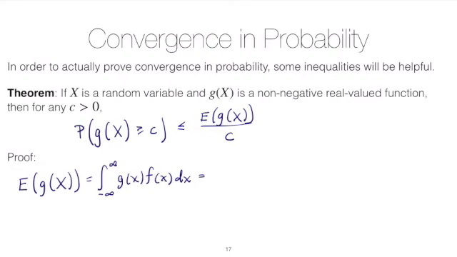So this last week in class, we introduced the notion of convergence in probability. And remember, the goal for studying this topic is to apply convergence in probability to estimators. So basically, the idea is we want what's called a consistent estimator, which is an estimator that converges in probability to the true value of the parameter that we're attempting to estimate.